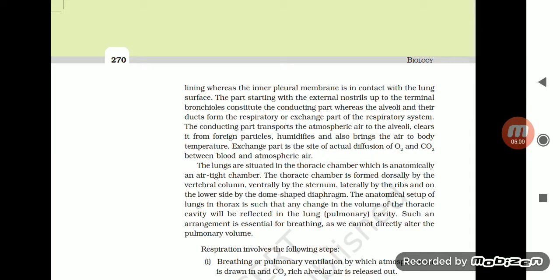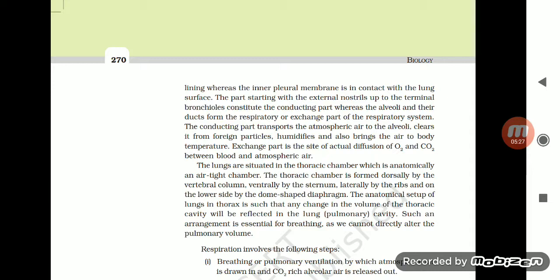The parts starting with the external nostrils up to the terminal bronchioles constitute the conducting part, whereas the alveoli and their ducts form the respiratory or exchange part of the respiratory system. The conducting part transports the atmospheric air to alveoli, clears it from foreign particles, humidifies it, and also brings the air to body temperature. The exchange part is the site of actual diffusion of oxygen and carbon dioxide between blood and atmospheric air.